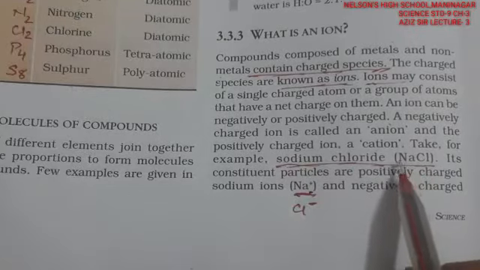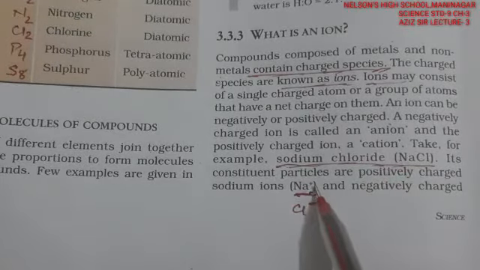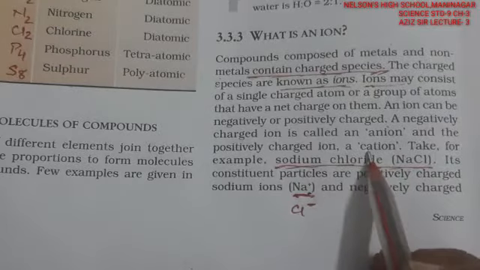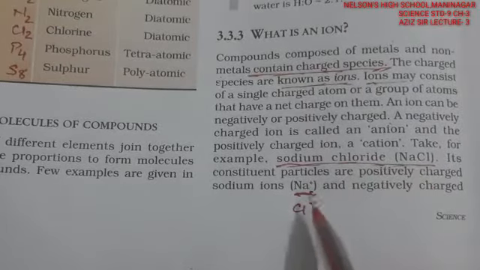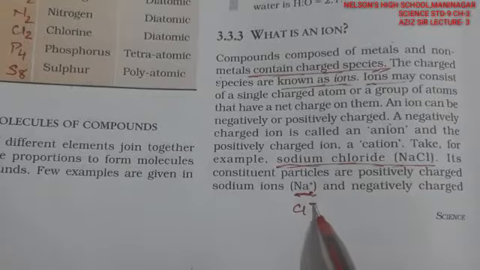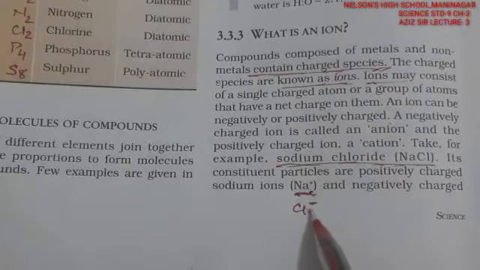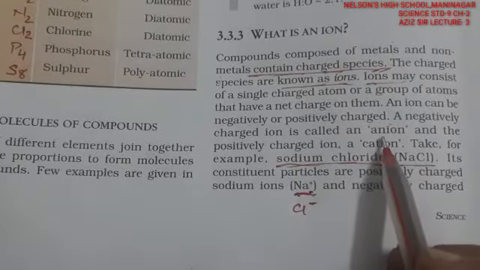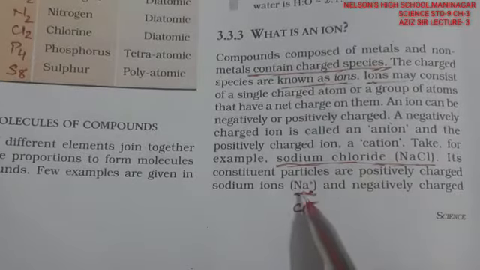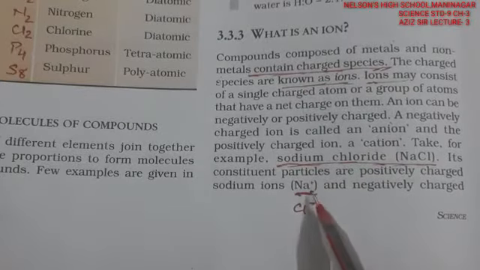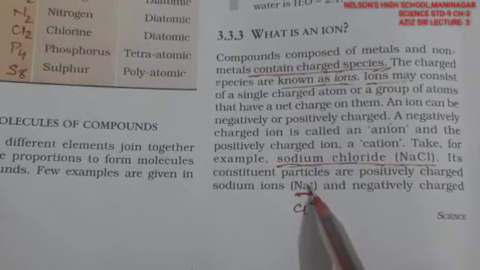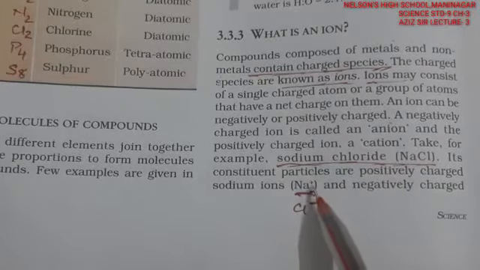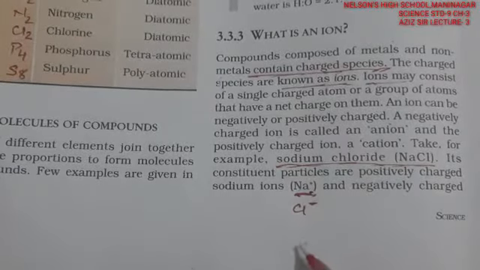Sodium has lost one electron to chlorine, turns positively charged, and is called a cation, and chlorine has gained one electron, giving a negative charge. Such ions are called anions. So there are two types of ions, cations and anions. Losing electrons, cations; gaining electrons, anions. They can gain more than one electron also.